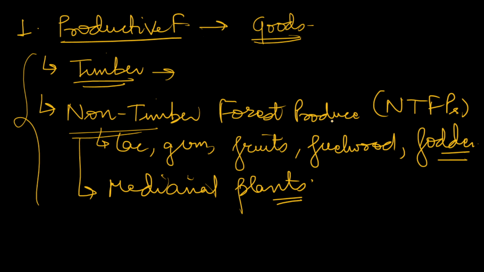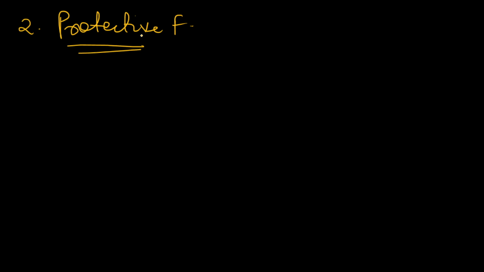Then after productive functions, the second function mentioned in the question is the protective function. So how do forests protect us? Forests not only protect us, they protect our environment, our mother nature.